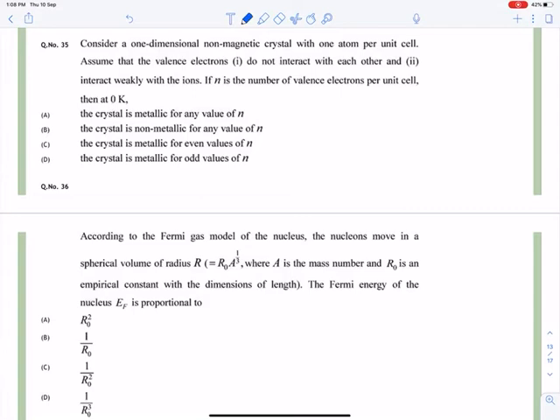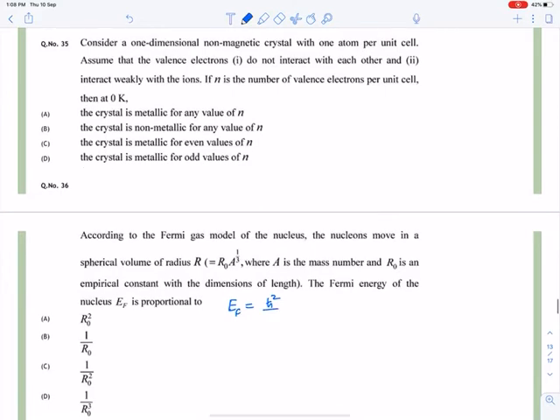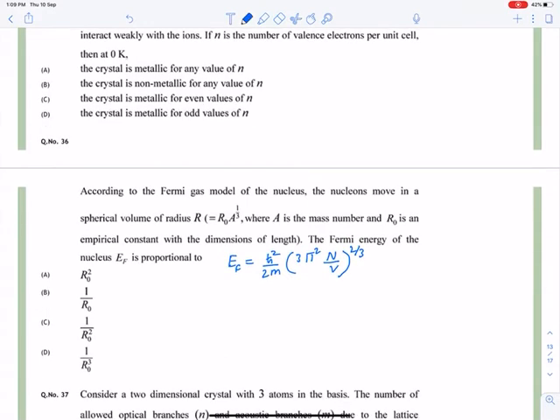So we know that Fermi energy in 3D is given by EF equals h cut square upon 2m, 3 pi square n upon v, to the power 2 by 3. Okay, so I'm not touching any other quantity, so we know that E is 1 upon v to the 2 by 3.